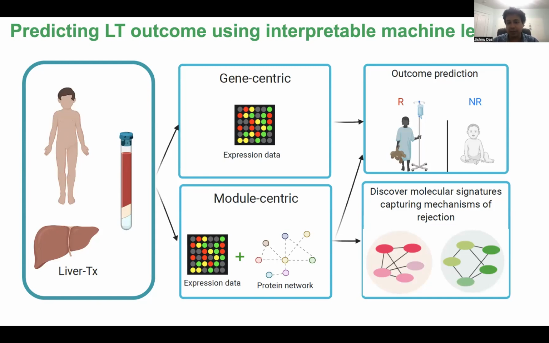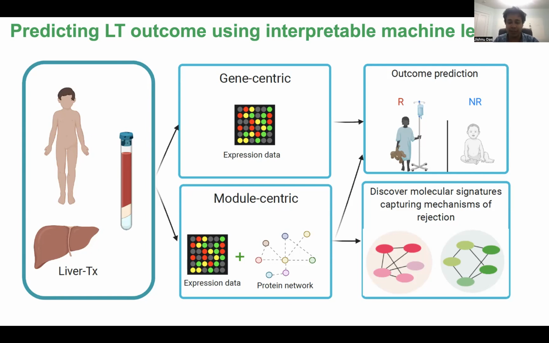This is different, discrete from rejection in other solid organ transplantation contexts, which are often antibody mediated. So for example, in the context of kidney transplantation, you have antibody mediated rejection. And there are much better criteria, for example, HLA cross matches to predict whether someone will experience rejection or not. So these can be used for screening upstream, but no such criteria exist in the context of pediatric liver transplantation, which is why this is an underserved area, and we need signatures that can predict the risk of rejection following